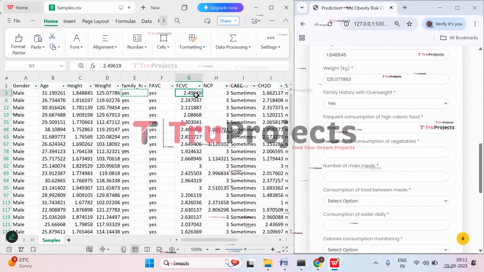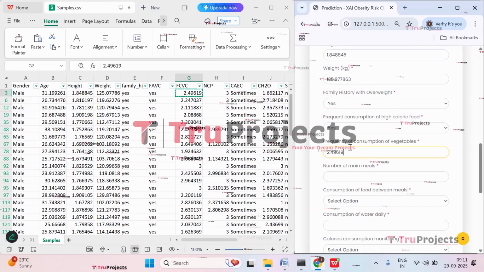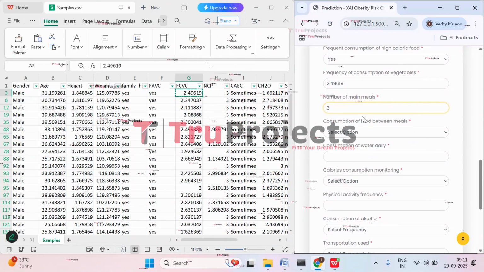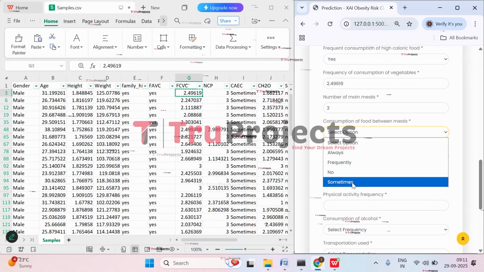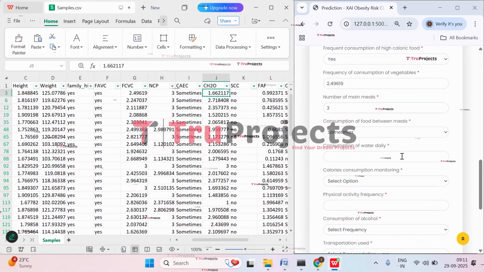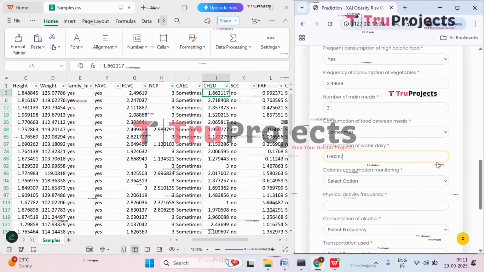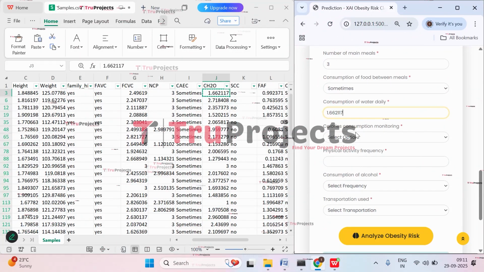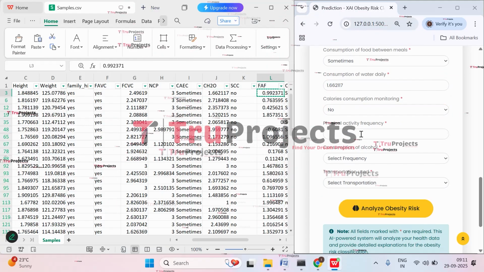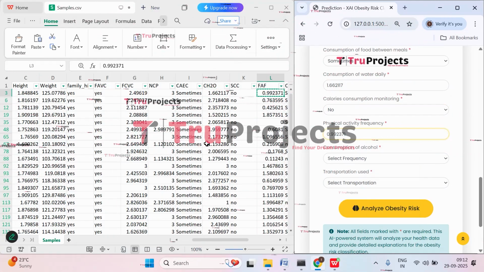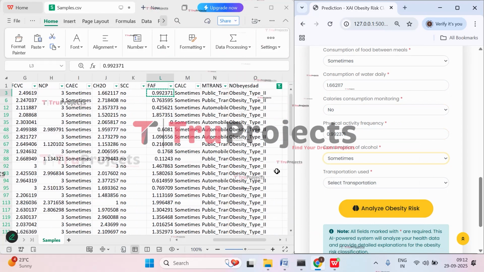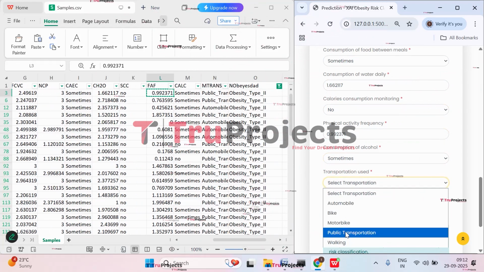FCVC is 2.49, that is consumption of vegetables. Meals taken per day is 3. Consumption between meals is sometimes. CH2O is 1.66. And then SCC, that is calorie consumption monitoring, is no. Physical activity is 0.99. And then consumption of alcohol is sometimes, and transportation used is public transport.